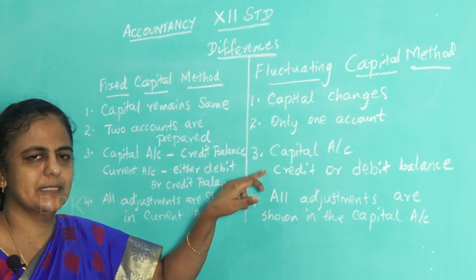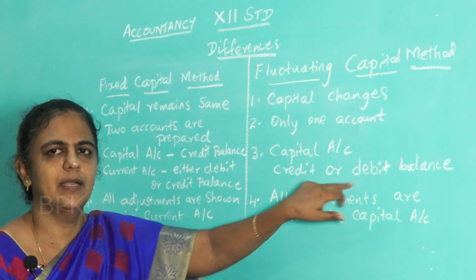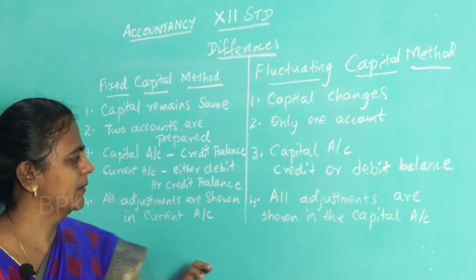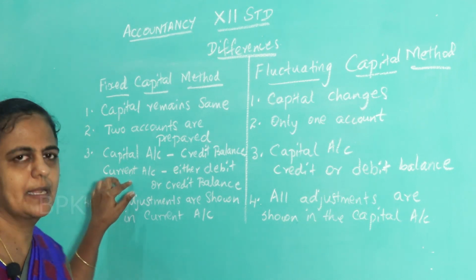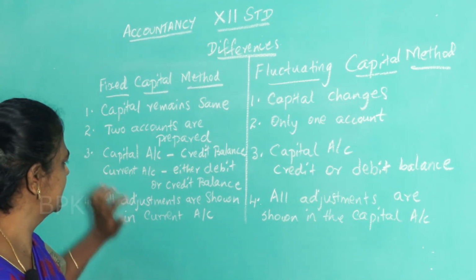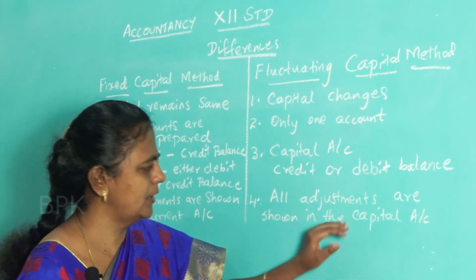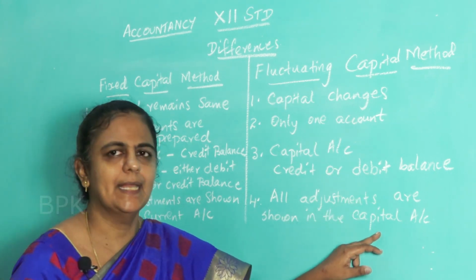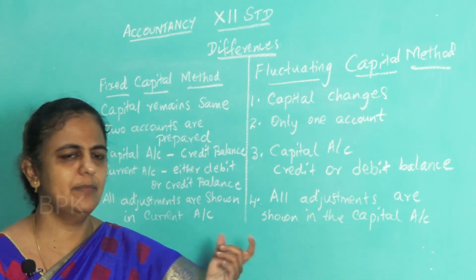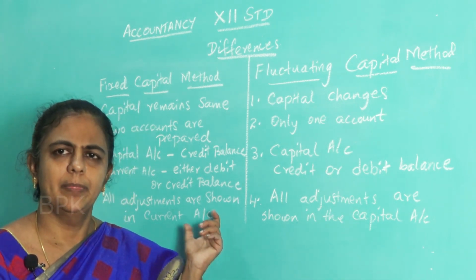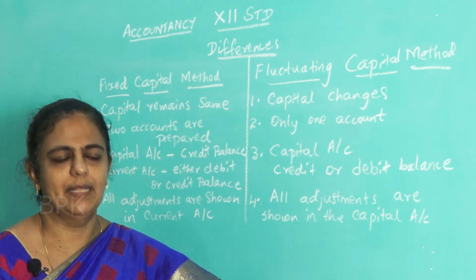Here since the adjustments are shown here, capital account shows credit balance or debit balance also. Okay, all adjustments are shown in the current account. We prepare current account and we put all the adjustments in the current account. Here we prepare only capital account and everything is shown in the capital account only. Hope you understood, children. So these are the differences between fixed capital method and fluctuating capital method. Okay.